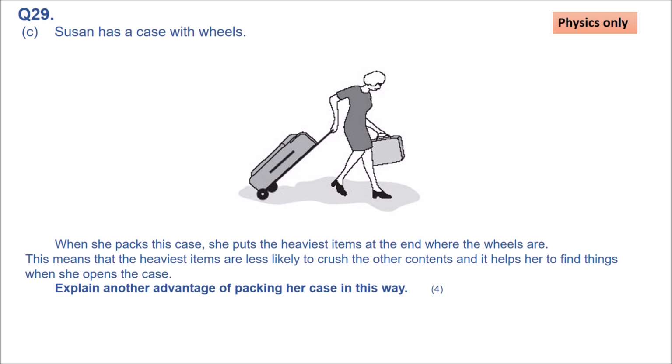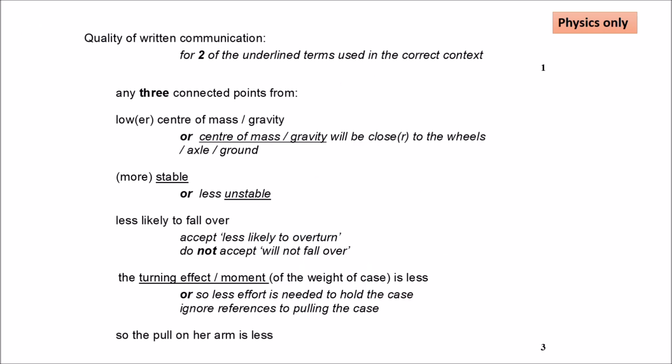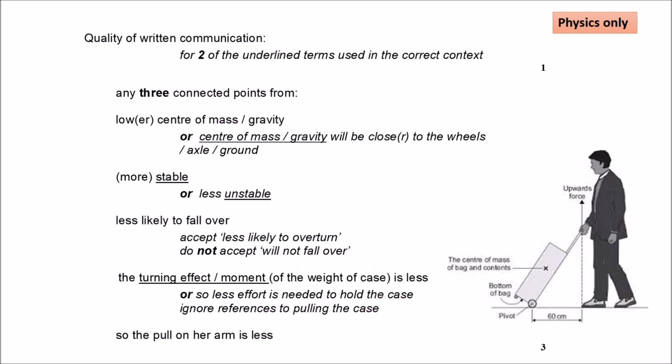Now we talk about the physics of moment and why it is better to keep the heavier items closer to the wheels. So I have a diagram for you here to explain the moment. As you can see, the center of mass of a bag and all its contents, if it's higher, it would have a greater moment and more force would be on the hand. You need more upward force to lift the suitcase.